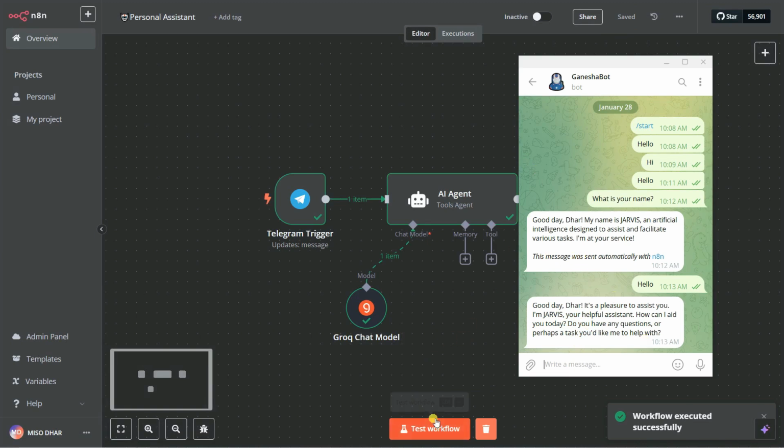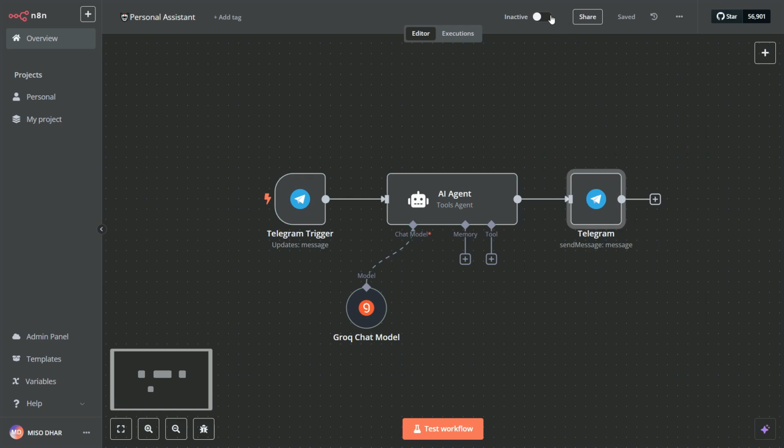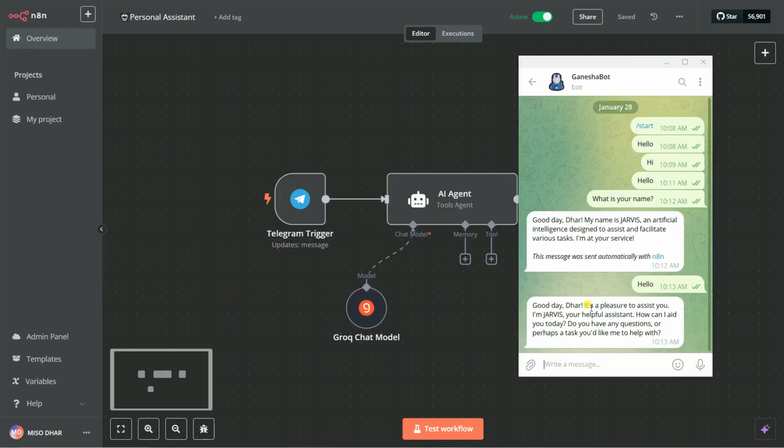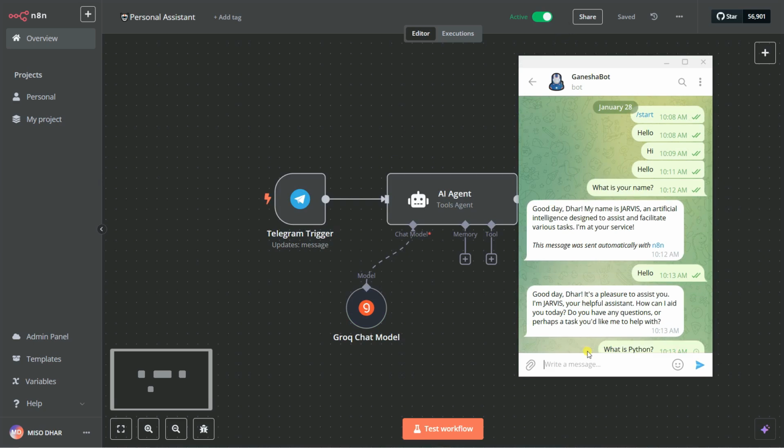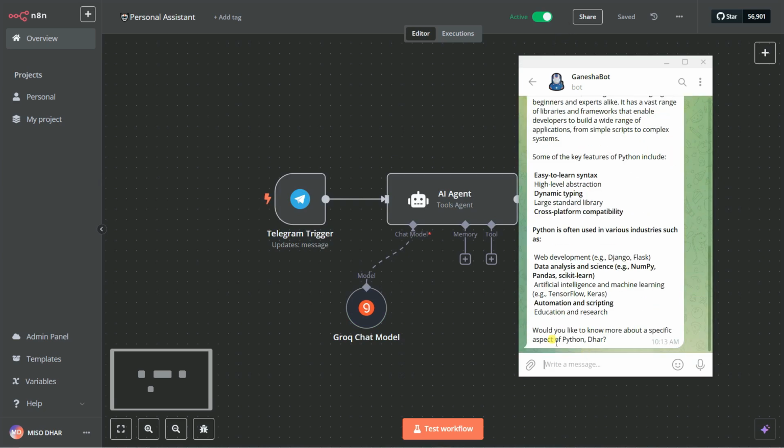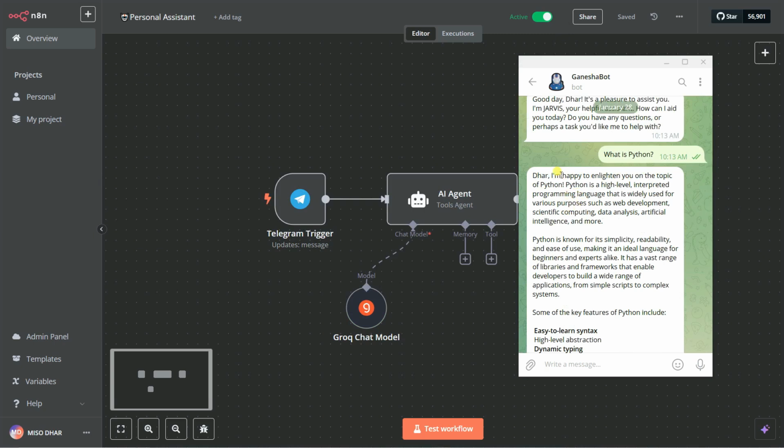But the problem is I keep clicking this test flow again and again. What if we simply run it one time and you can continuously chat with this bot? So you can use this delete and click on this active button. You can see it activated. Now you can go to the bot. Let's say, what is Python. You can see it gives me the answer: I am happy to enlighten you on the topic of Python.